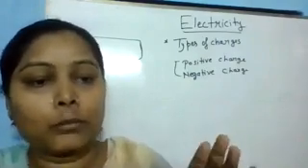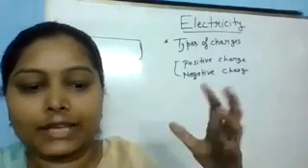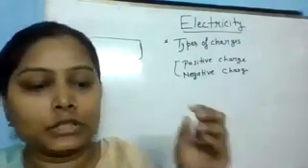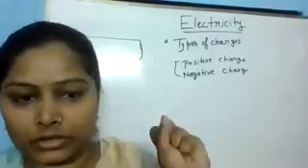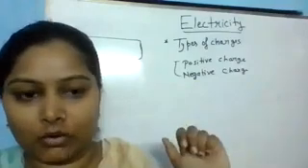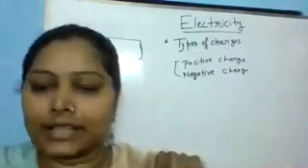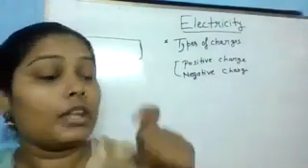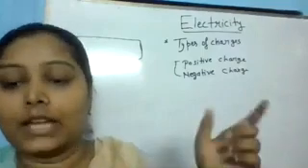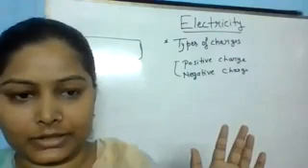We use it in printers and photocopy machines, to attract the ink or the toner. So when the charge is in rest, it creates static electricity, which we use in printers and photocopiers. And when the charge is moving, it creates an electric current, and we know the use of electric current.